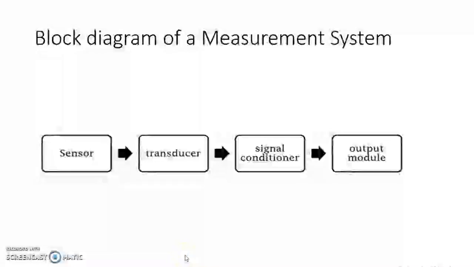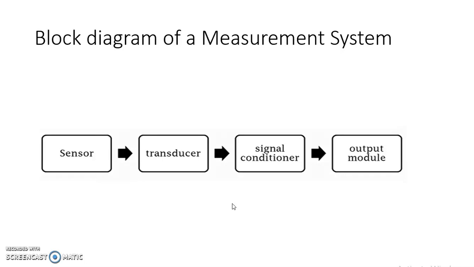Now let us see a block diagram of a general measurement system. Any measurement system consists of these 4 blocks: sensor, transducer, signal conditioner and output module. In order to measure a quantity, basically a sensor is required. The sensor is the primary element in any measurement system.